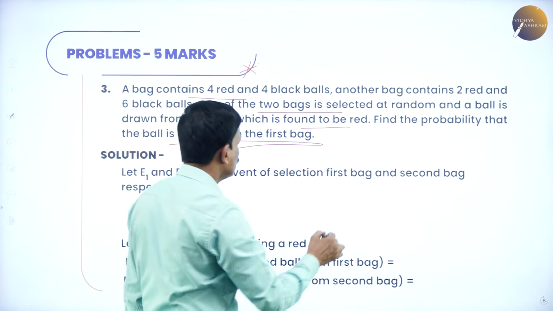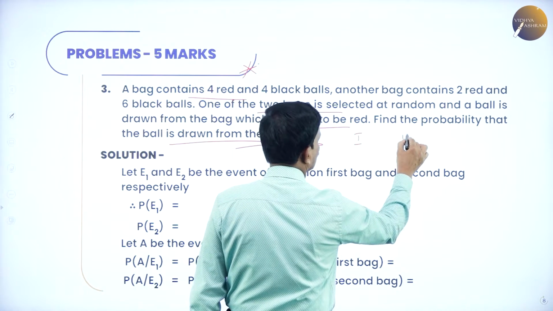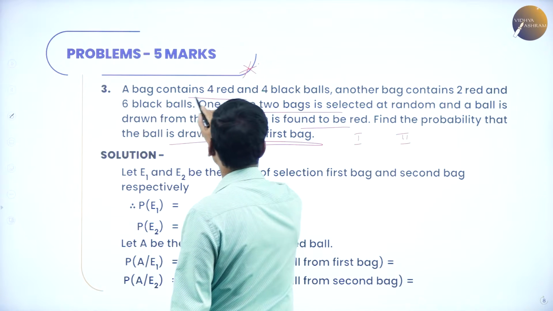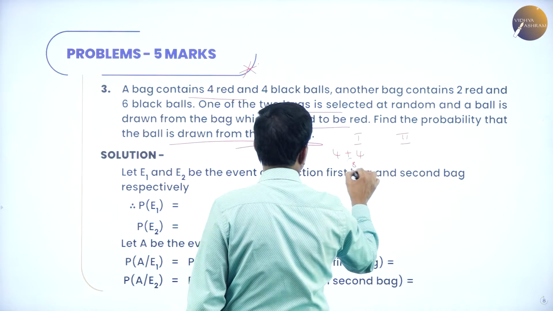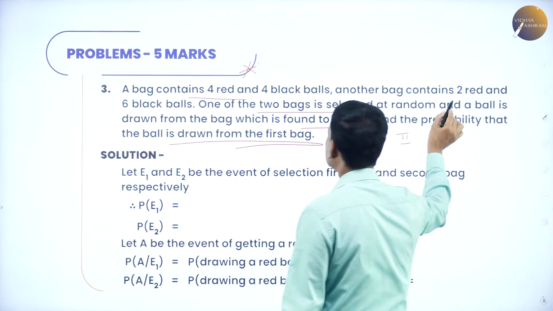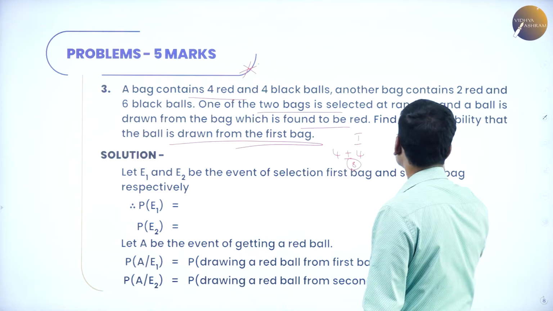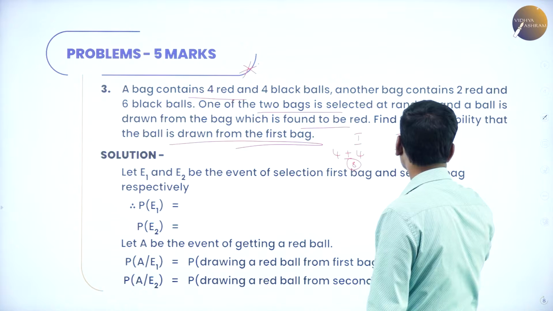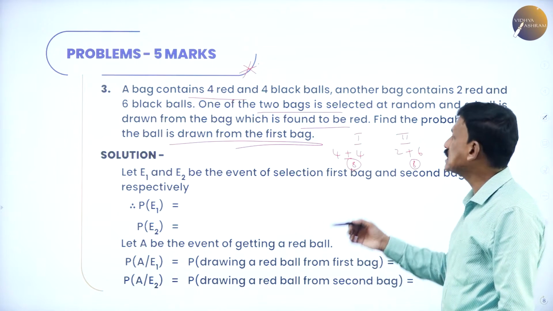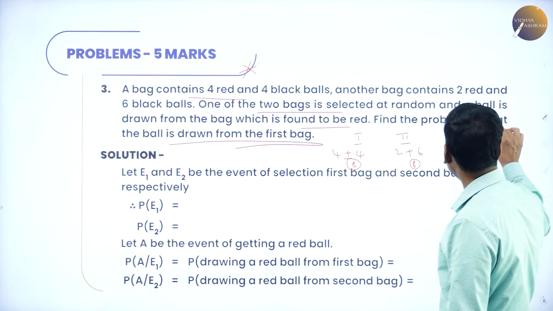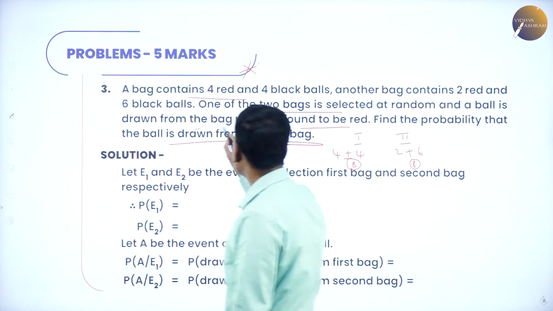So actually here there are two bags, 1 and 2. The first bag contains 4 red and 4 black, totally 8. And another bag contains 2 red and 6 black balls, totally the bag 2 also contains 8. One of the two bags is selected at random and a ball is drawn from that bag.